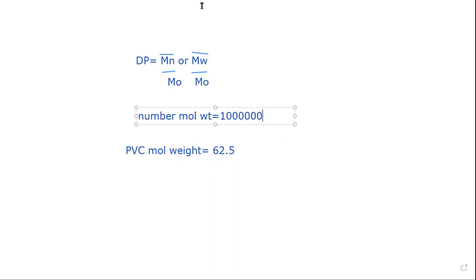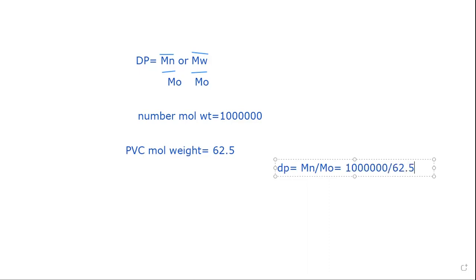Now you have to find the DP. So how will you find the DP? You will just write down Mn divided by Mo, which is equal to 1,000,000 divided by 62.5, and the answer will be 16,000. So that's how you can find out the degree of polymerization of a compound. So this was our first chapter.